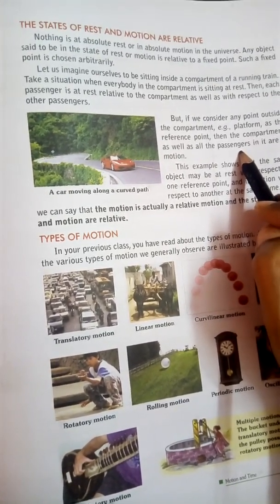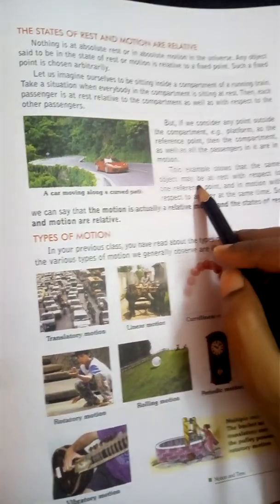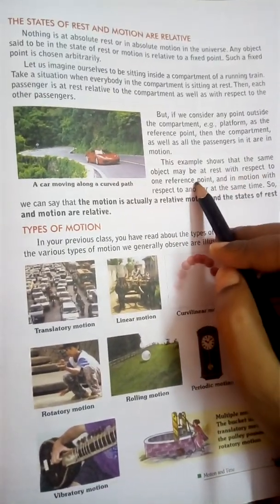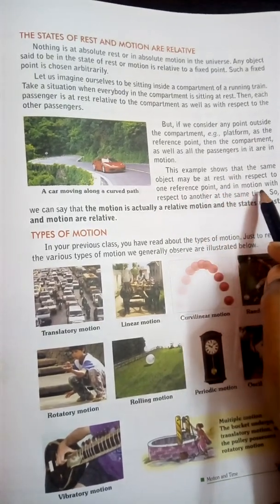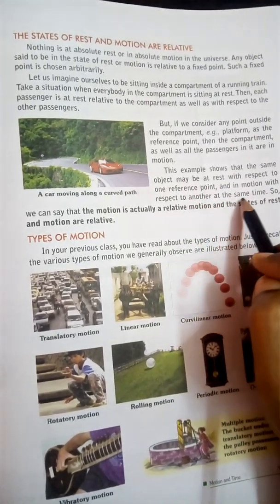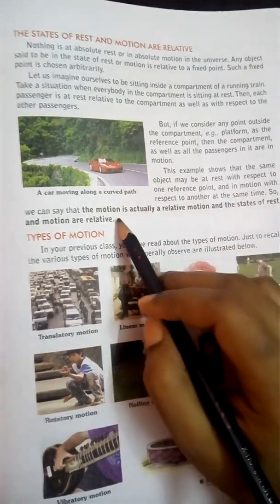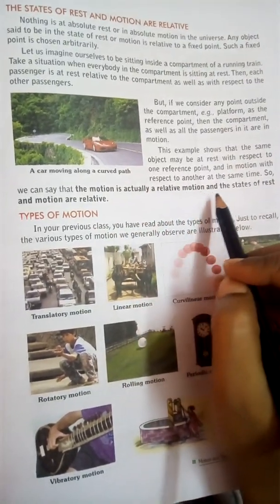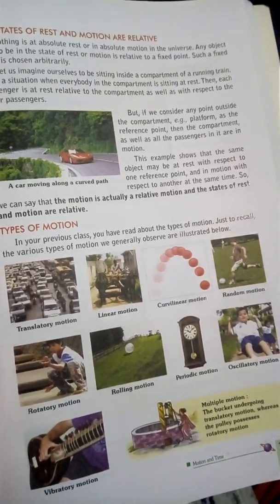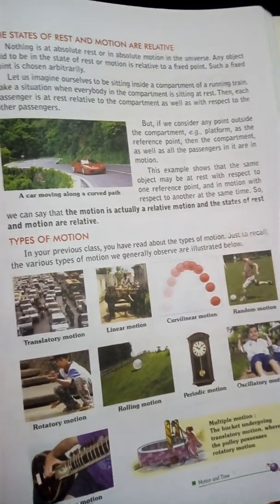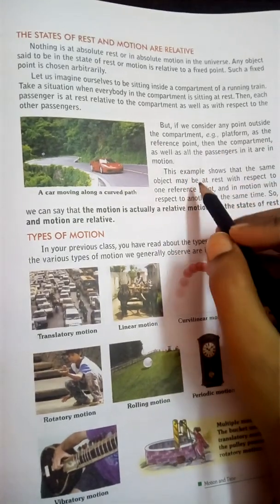That's why you are also in motion. So this example shows that some object may be at rest with respect to one reference point and in motion with respect to another at the same time. So we can say that motion is actually a relative motion, and the states of rest and motion are relative.